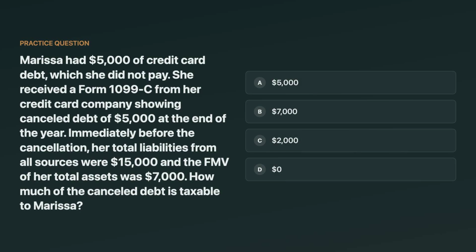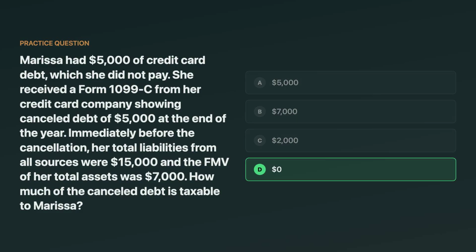Marissa had $5,000 of credit card debt canceled and received a 1099-C for $5,000. Immediately before the cancellation, her total liabilities were $15,000 and her assets had a fair market value of $7,000. How much of the canceled debt is taxable? The choices range from all of it to none of it. Think about it.